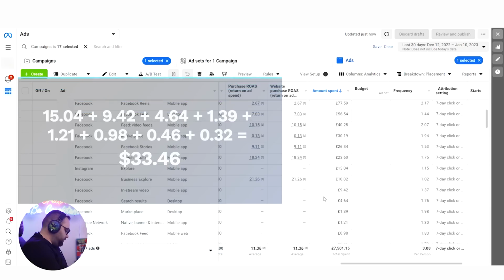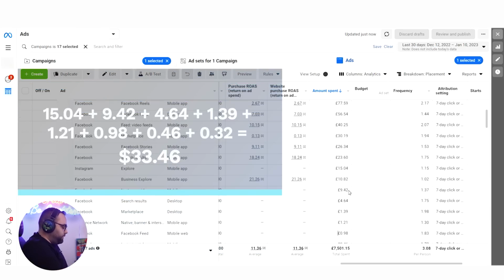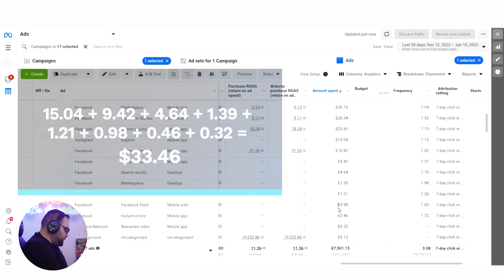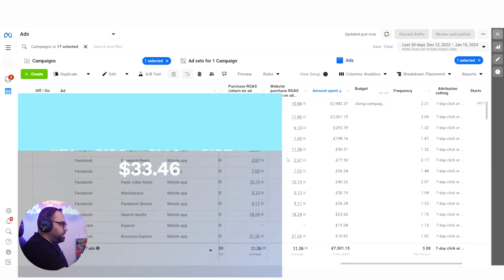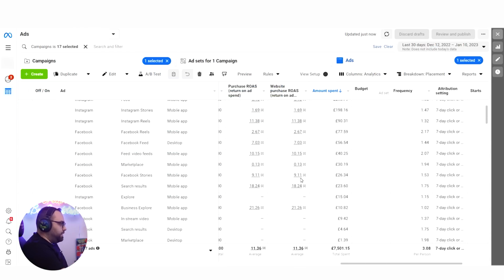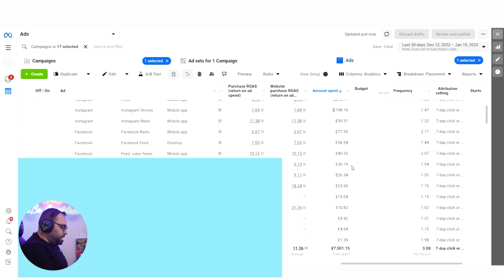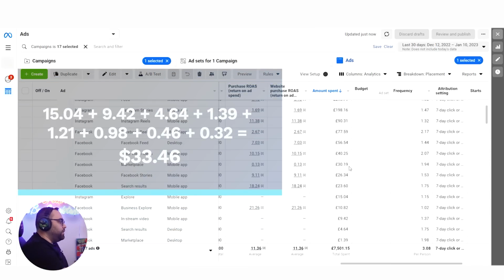It spent 15.04 plus. We have 9.42 on In-Stream. We have 4.64 plus, 1.39 plus, 1.21 plus, 0.98 plus, 0.46 plus, 0.32 plus. So I'm not going to even mention the other ones that don't have good results, because at least they have a sale. For example, here in marketplace, I spent 30, but I'm not going to count it because it has a sale. So here we have $33 that were spent for no reason.